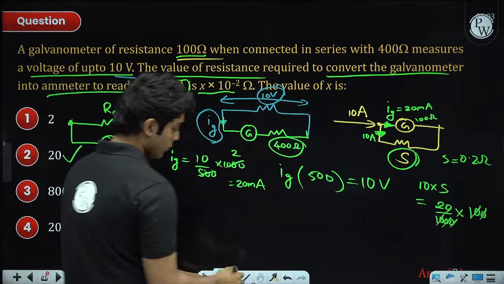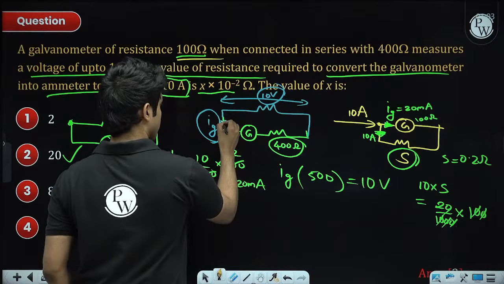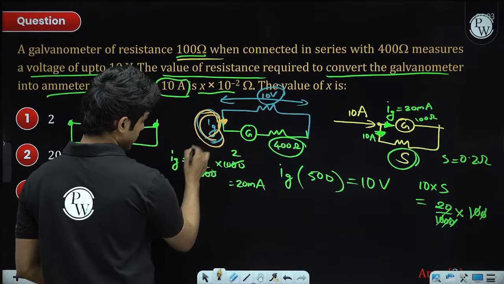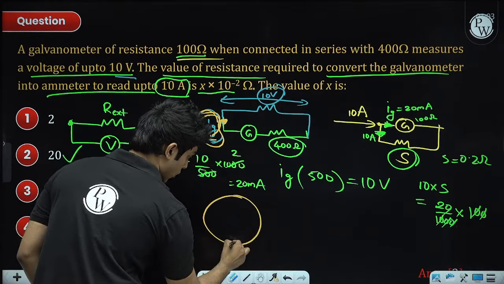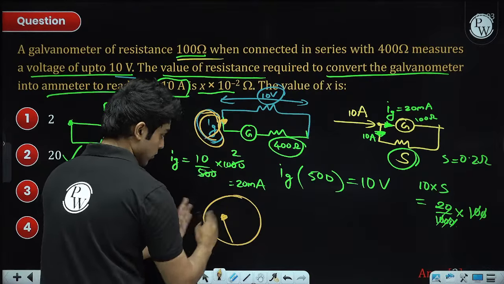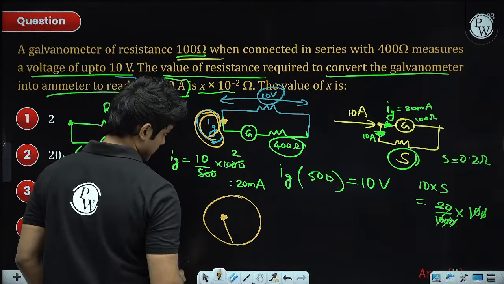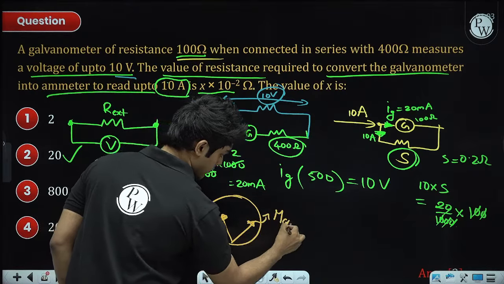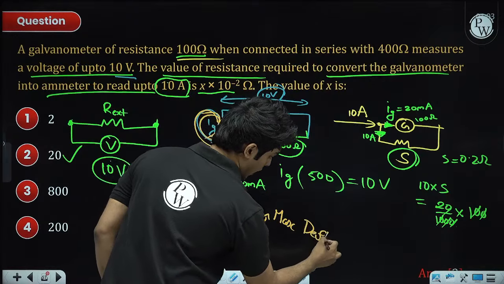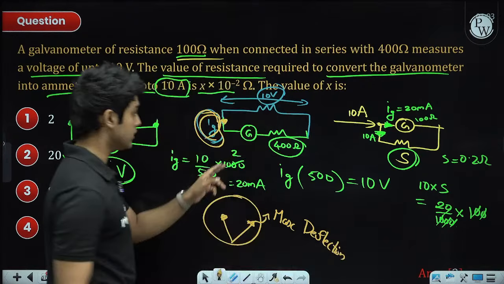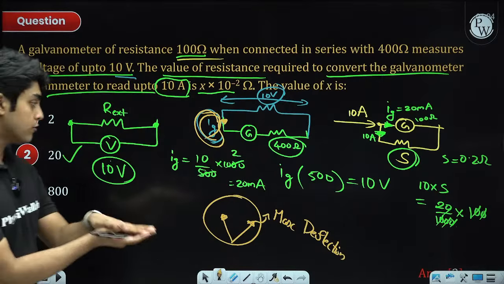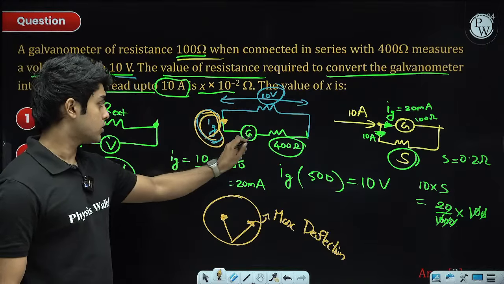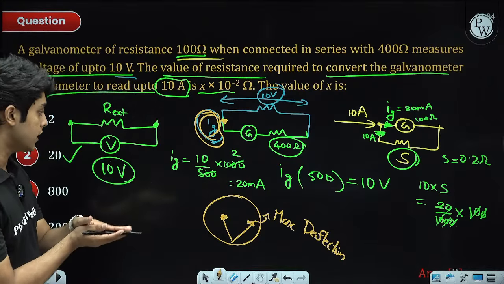Through the galvanometer branch, we cannot let more than Ig current pass. This Ig is the current at which the galvanometer coil, if you think of this like an arrow, shows full scale deflection, max deflection. So Ig is the maximum current that can pass through the galvanometer. If a lot of current passes through this galvanometer, it will break it. So Ig is the full scale deflection current.